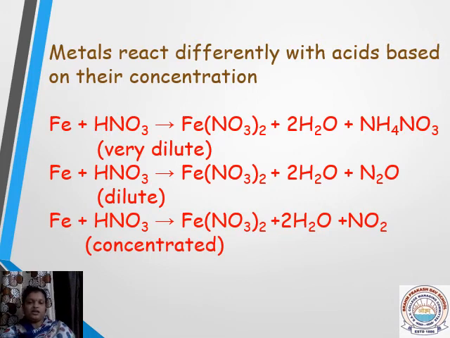Here you are not learning so many things, since all the equations have two common products anyway. So no need to spend more time on that. Just compare and learn; it will be easy. Very dilute gives ammonium nitrate, dilute gives nitrous oxide, then concentrated gives nitrogen dioxide.